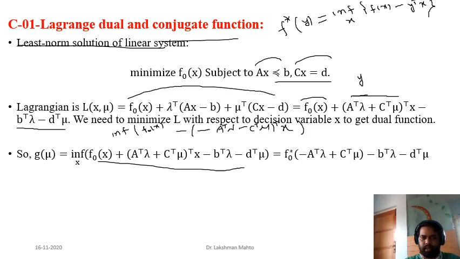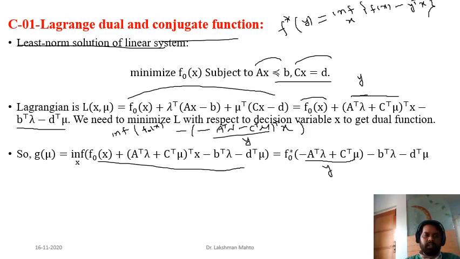So here, what is the coefficient of x? That's why I wrote it intentionally. The coefficient of x is negative of A transpose lambda minus C transpose mu; just call it y, and this directly takes the form of y.